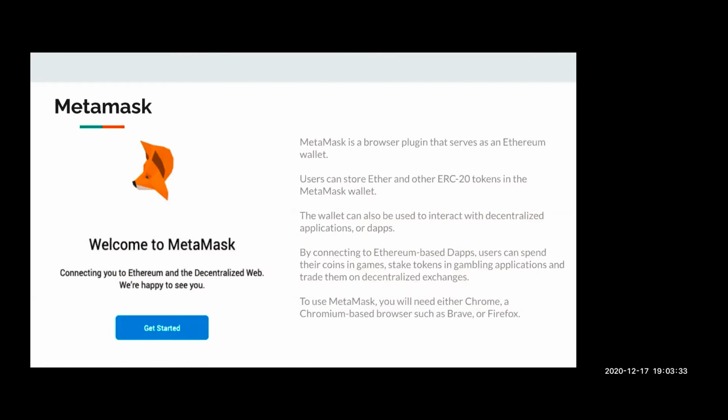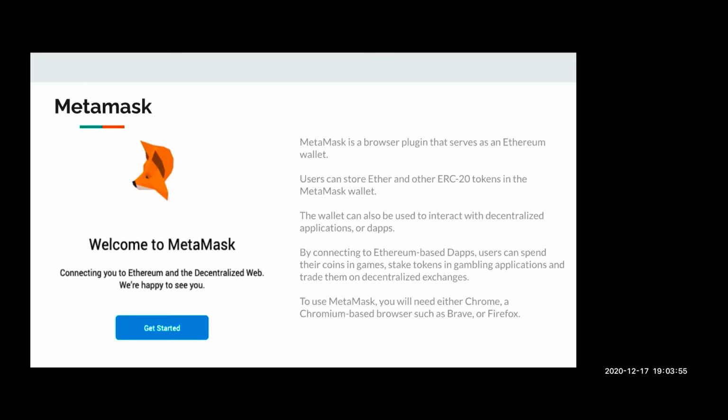Another important tool that is used extensively with decentralized applications is the MetaMask plugin. It's a browser plugin that is basically an Ethereum wallet, and we can also store other ERC20 token based currencies in this wallet.